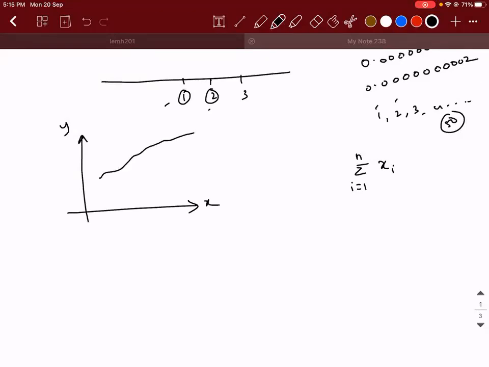If I draw some random graph, with perpendiculars like this, then for every corresponding value of X there is a corresponding value of Y, which is called f of X. Am I right? So between the points A and B, if I ask you to define the number of such function values, f of X values, how many numbers will you see?